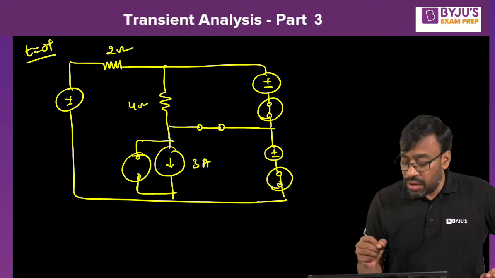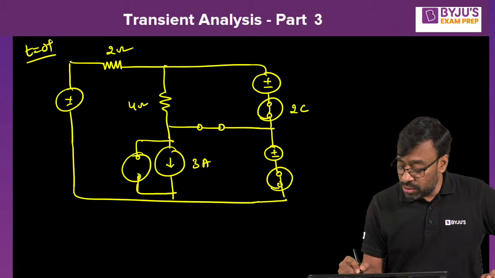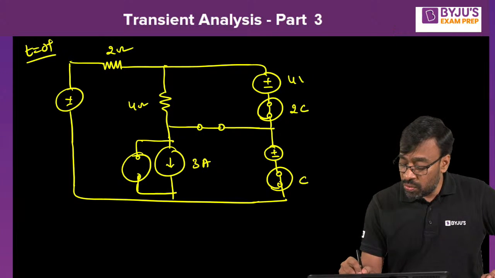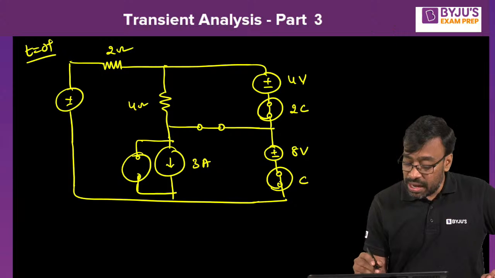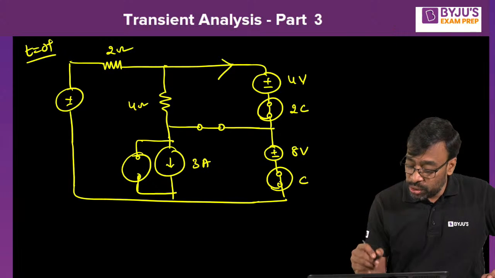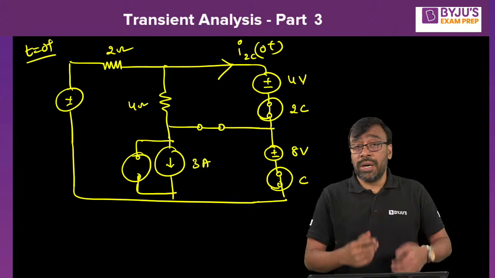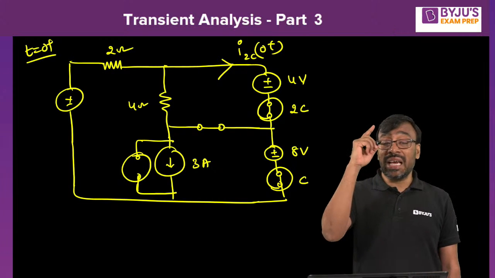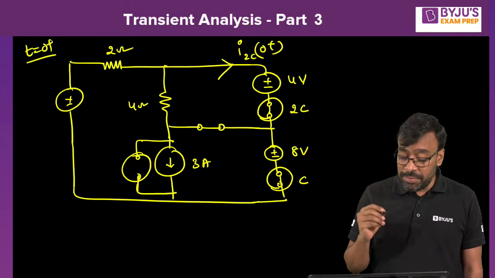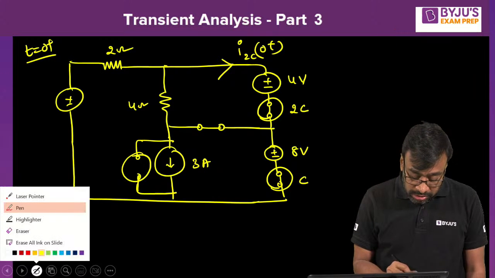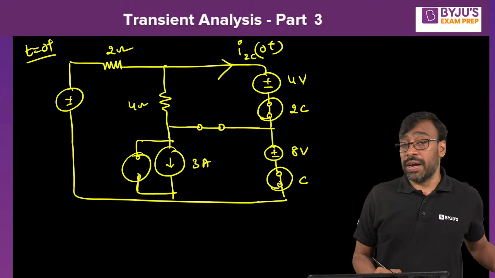Now, this is 2C. Already you know that. This is C. This is 4 volts. This is 8 volts. Now the question is, what is the current flowing through 2C? This is what is actually required. What is the actual question given in the problem? Tell me, all of you. He's asking the current flowing through 2C. Now tell me, how do you find this?